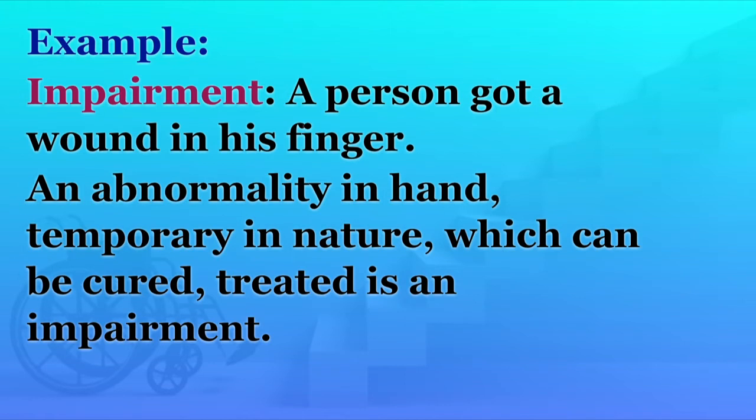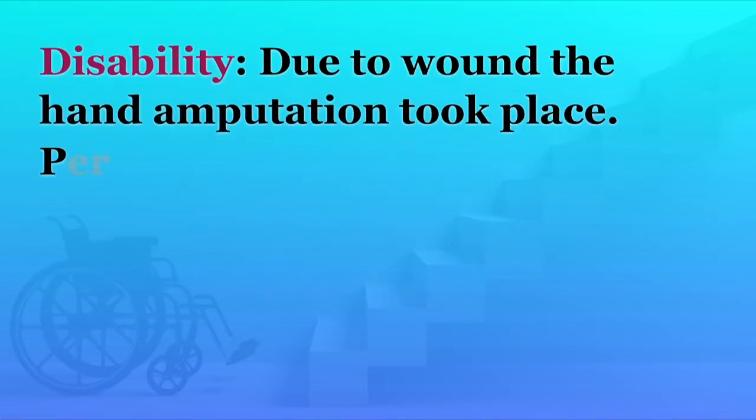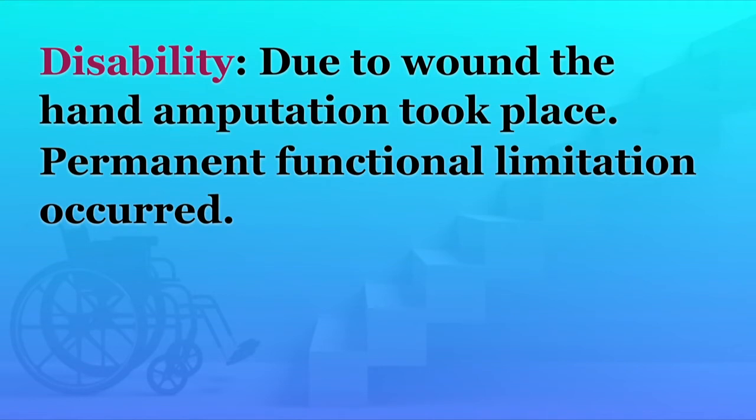Now he is experiencing disability, because a restriction in his finger or hand functioning is introduced due to amputation of the finger. So, you may see that impairment is a temporary condition which can be cured. Disability is a result of impairment. If permanent restrictions in body functioning come, it is a disability.